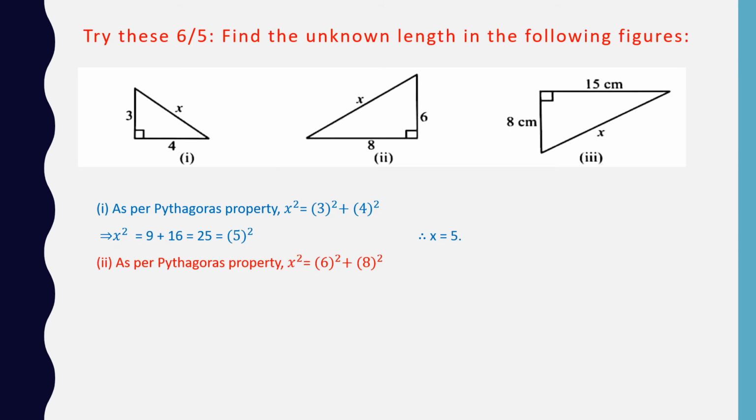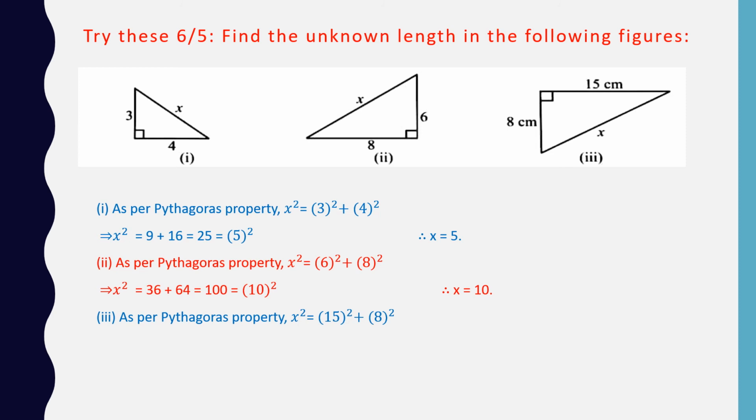Come to the second figure. As per Pythagoras property, x square is equal to 6 square plus 8 square. Now square of 6 gives us 36 and square of 8 gives us 64, which gives us sum of 100, which is a square of 10. Hence x is equal to 10.